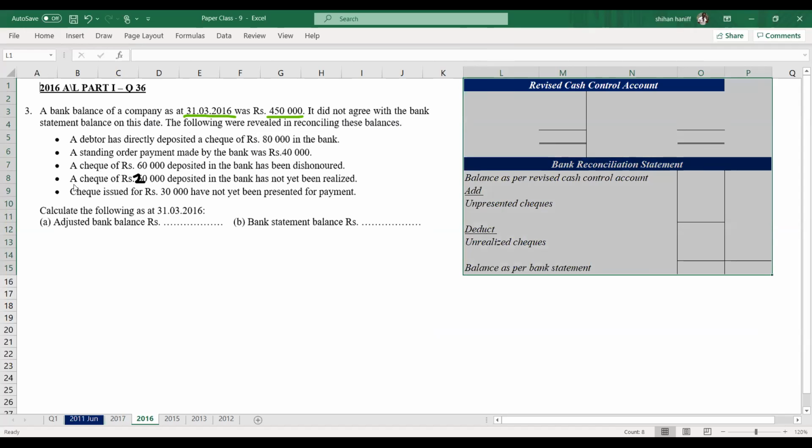There is a small change. Point number 4, a check of 20,000. There is a typing error. I have given it as 60, change it to 20. It should be 20,000. Calculate the following: adjusted bank balance and the bank statement balance. So this is the format of revised cash control account and the bank reconciliation statement.